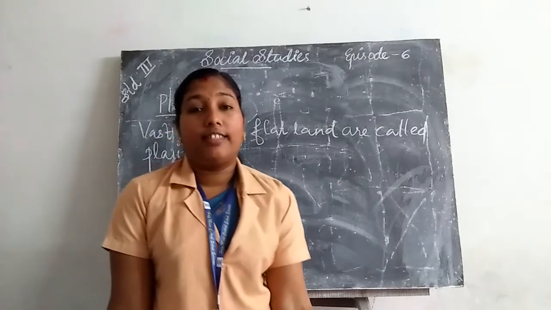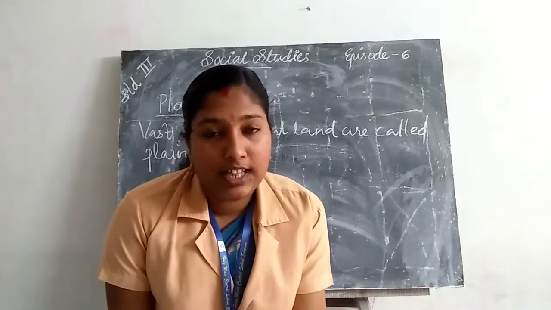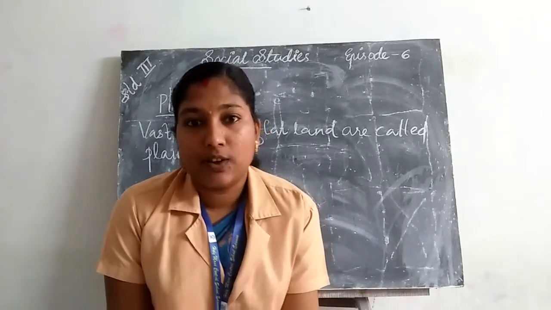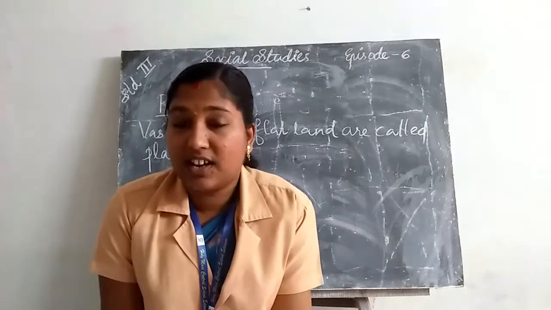Okay. Then the great northern plain and the coastal plains are examples of plains in our country.